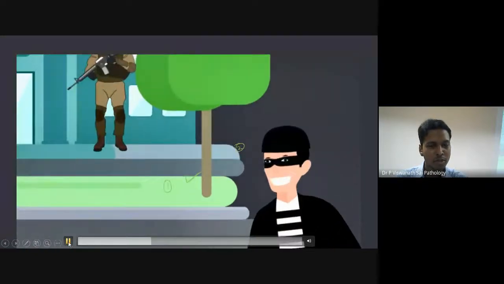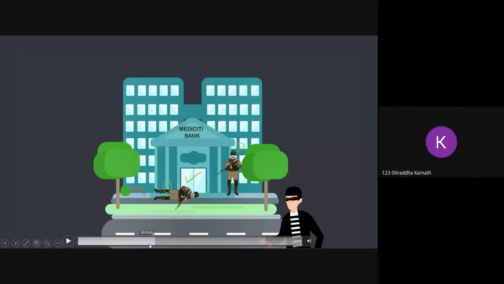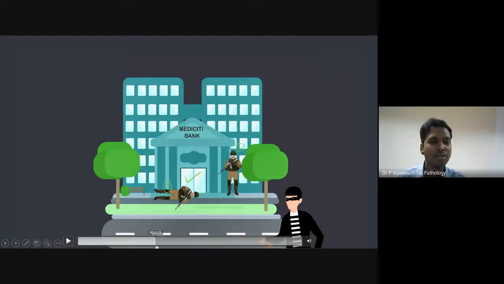So now what should I do next? The first guy is dead, so the second guy should also be dead. What did I do? I killed the second guy also. If I don't kill the second guy, I can't enter the bank. So the only way I can enter the bank is by killing the second guy also.